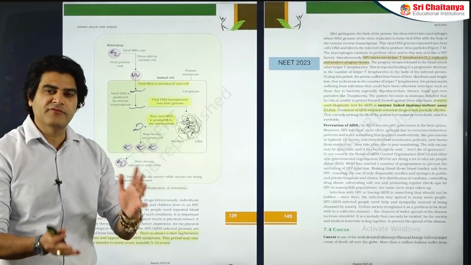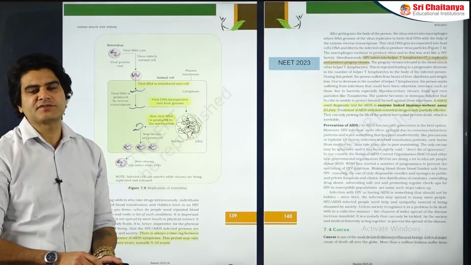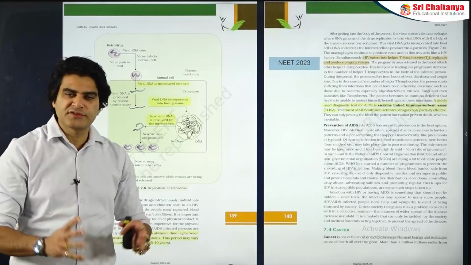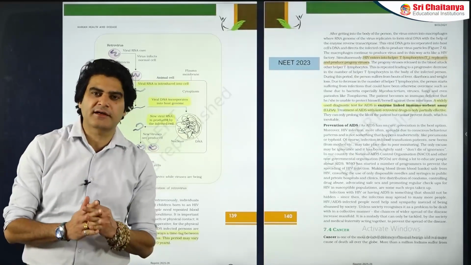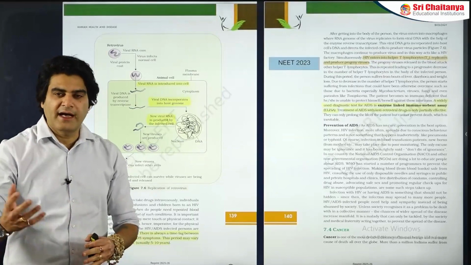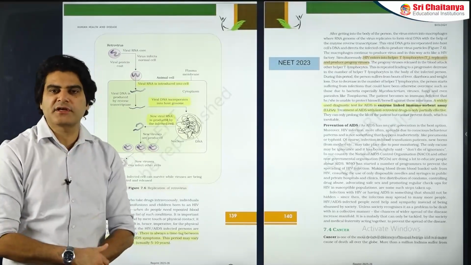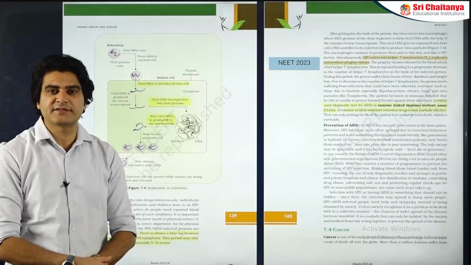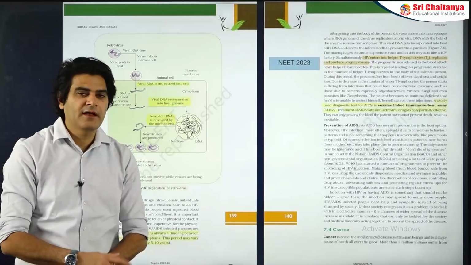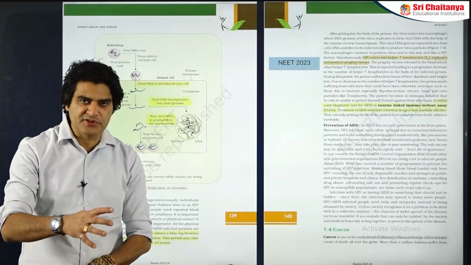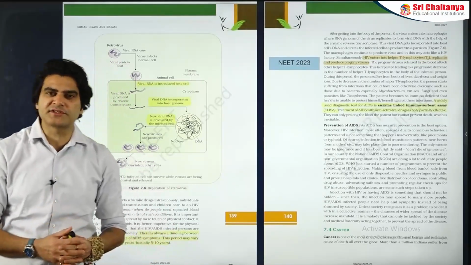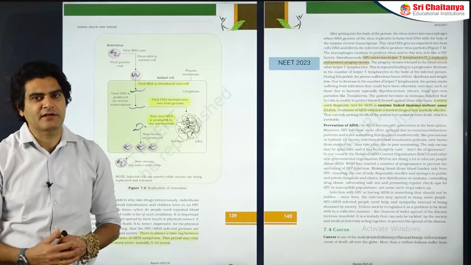Now this brings us to a very important concept, the difference between being HIV positive and having AIDS. Most of the students get confused and they think that being HIV positive and having AIDS are the same thing. Well, they are not. As soon as the virus, that is HIV, human immunodeficiency virus, enters the body, the patient is called HIV positive. That, however, does not mean that the patient has AIDS, because the number of T lymphocytes or the CD4 T cells is still significantly high.